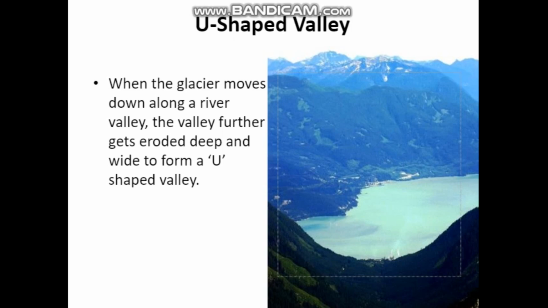So what do you mean by U-shaped valley? There is one question also. Listen, what do you mean by U-shaped valley? The valley is in the shape of a U. When the glaciers move down along a river valley, along the rivers, what was also moving? Along with that, the ice was also moving. At that time, what happened? The valley further gets eroded deep and wide to form a U-shaped valley.